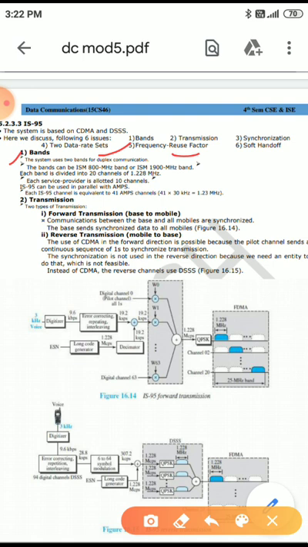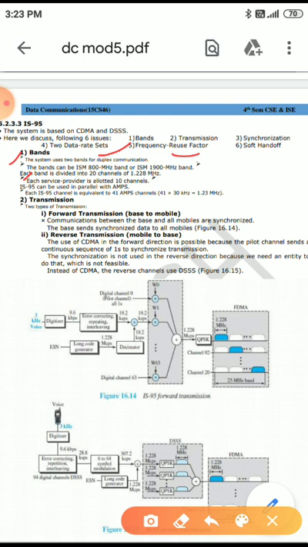Each band is divided into 20 channels of 1.228 megahertz. Each service provider is allotted 10 channels.